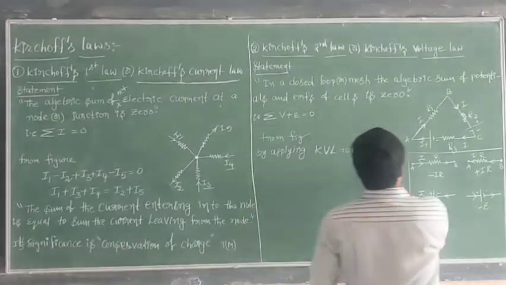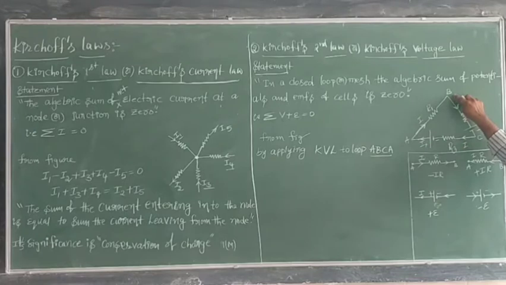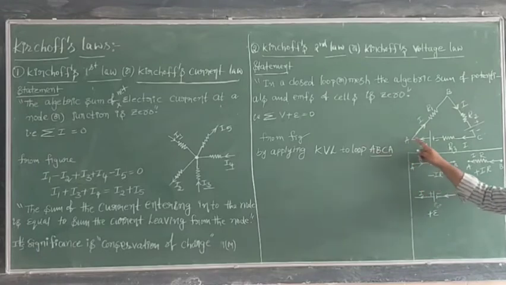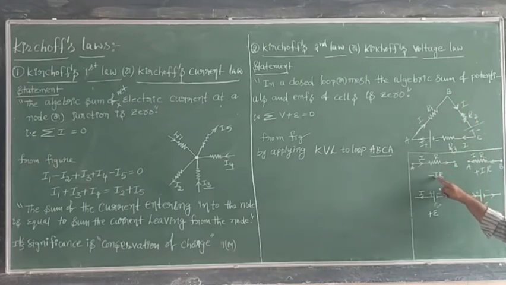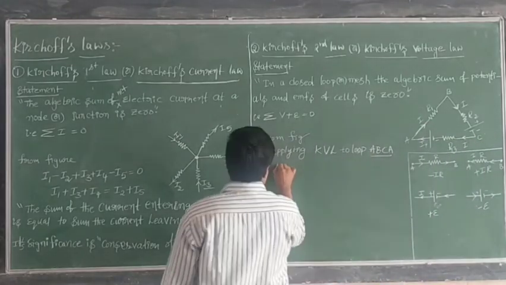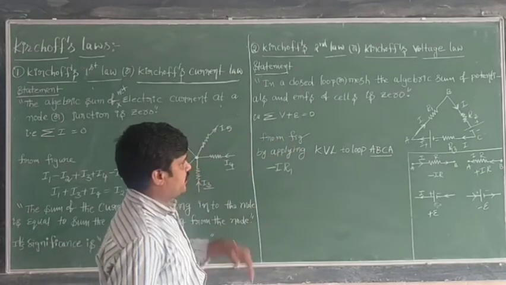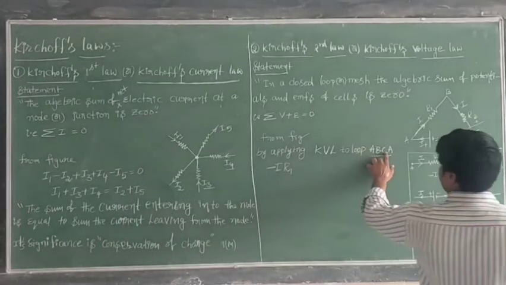Let me see. First you are going from A to B, in the direction of current. Your path is A to B, and the current direction is also the same. In that case, potential is negative. So your potential is I into R1, and what you get here is negative.